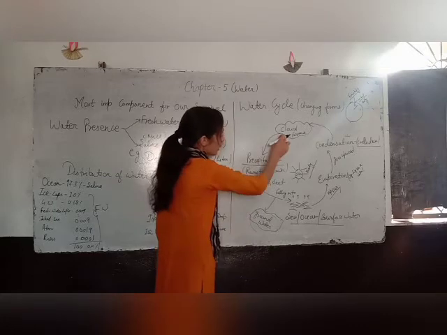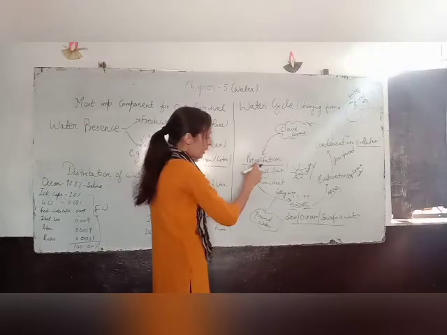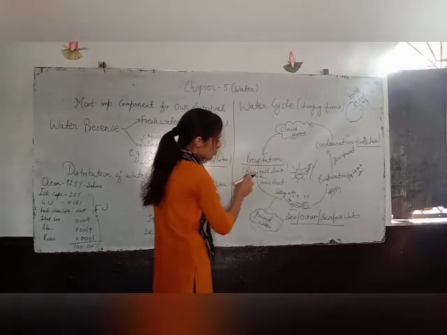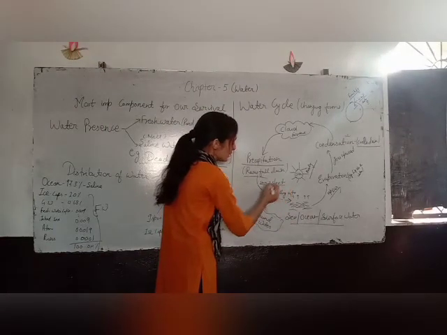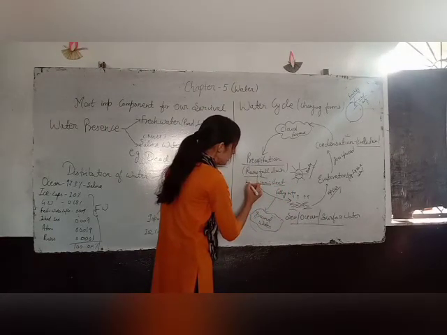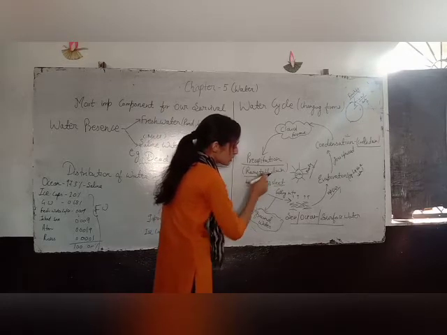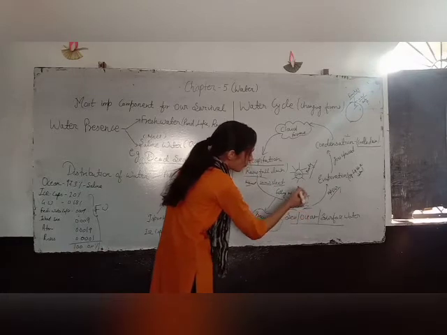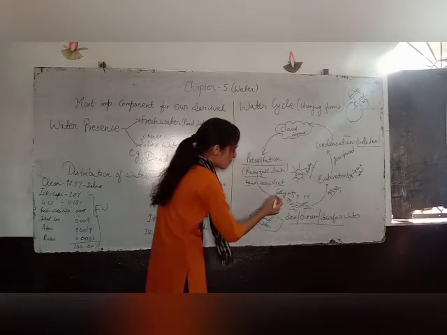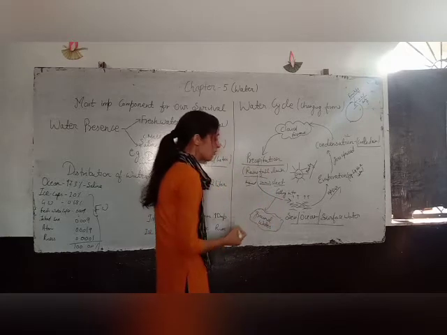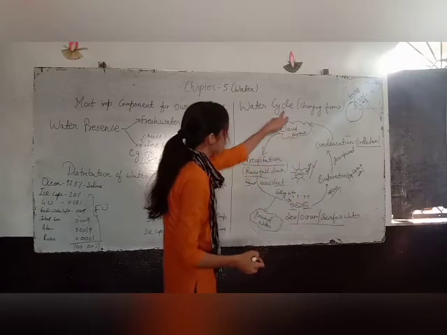After the cloud, the precipitation process starts, and rain starts to fall down onto the earth in the form of snow, sleet, and liquid also. And this rain again falls down into the ocean, and some amount goes to the groundwater. That's why you can say that this is your water cycle.